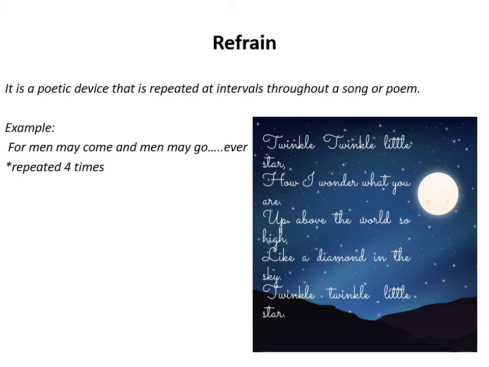Just have one more example from your nursery rhymes. Twinkle, twinkle, little star, how I wonder what you are, up above the world so high, like a diamond in the sky. Twinkle, twinkle, little star. In this poem, the line 'twinkle, twinkle, little star' is repeating once again at the end of the poem. You may say at a proper interval. This is called an interval and it is repeating again. So that's why refrain is there.